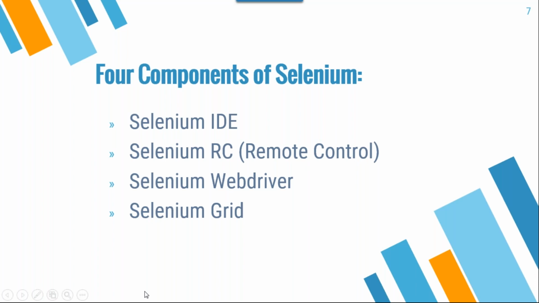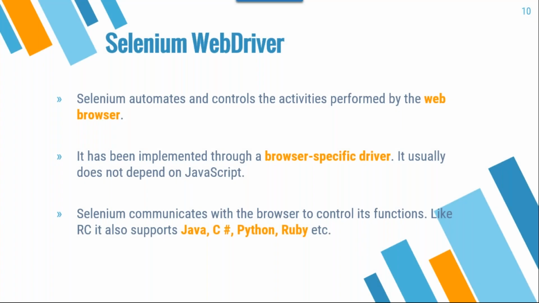Now Selenium WebDriver, this is very important. The entire session we will go with Selenium WebDriver. What is Selenium WebDriver? Selenium automates and controls activities performed by the web browser. What are the activities we are doing?